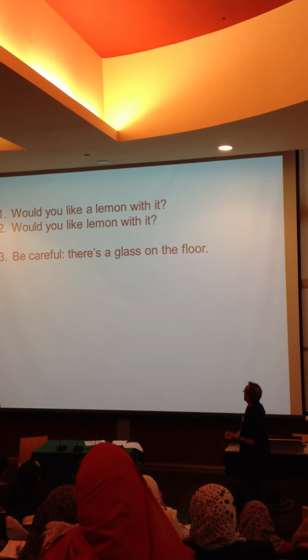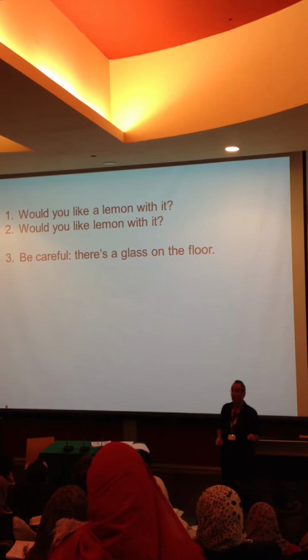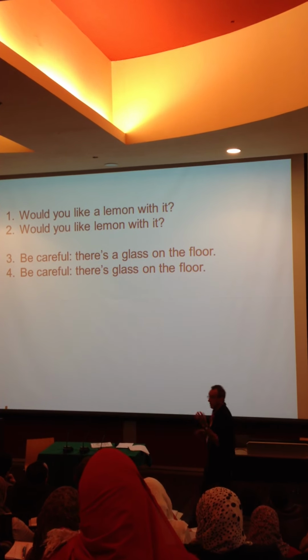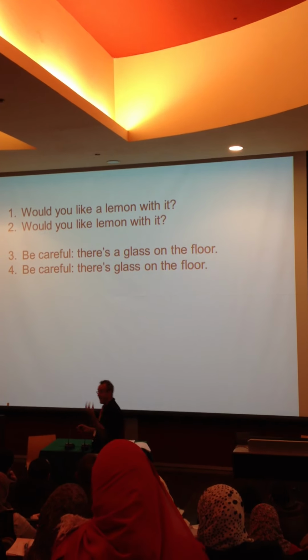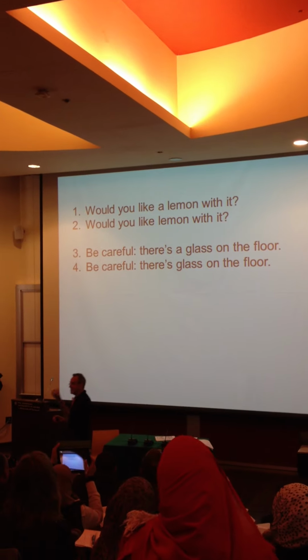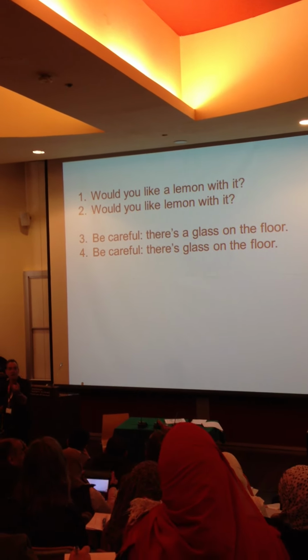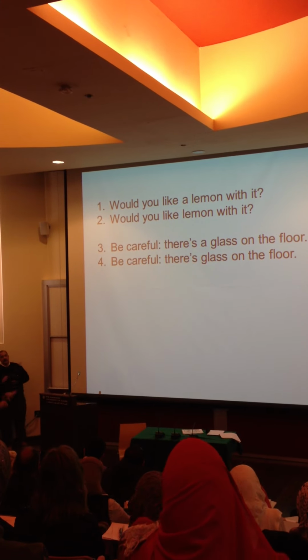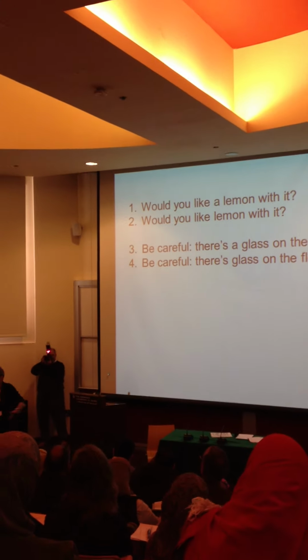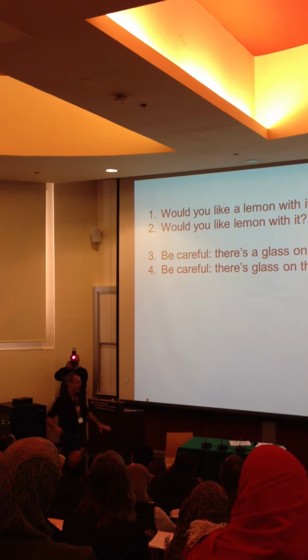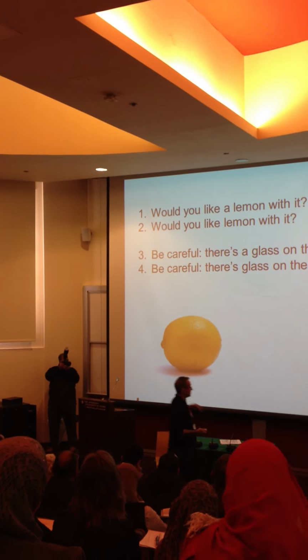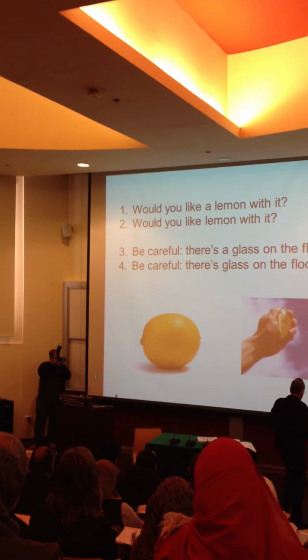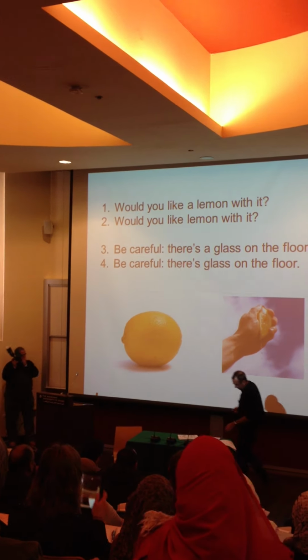Here's another one. Be careful, there's a glass on the floor, and be careful, there's glass. Same difference, yeah? A glass: single, bounded, entire, whole, countable. Scattered pieces. A container, exactly. But glass, just stuff. Broken glass, stuff. Can't count it. So that's the difference between a lemon and lemon. Hold that difference.